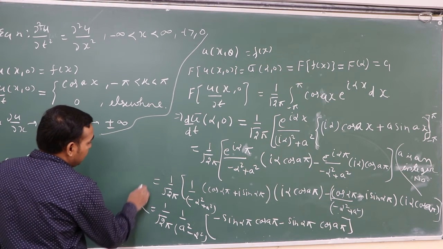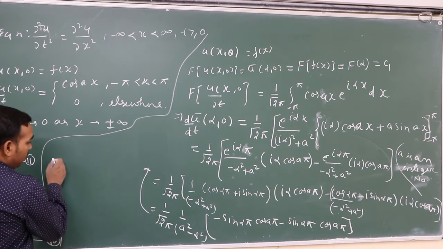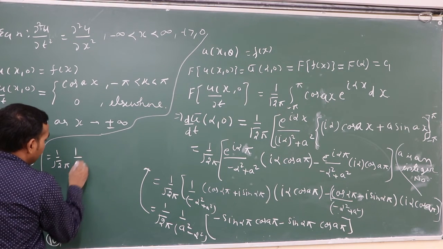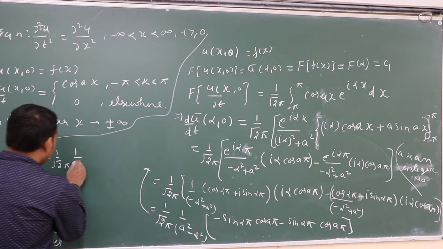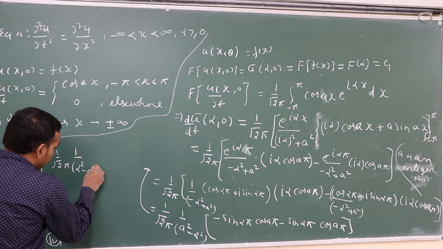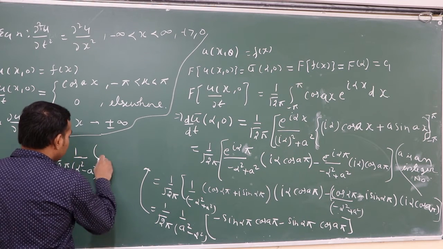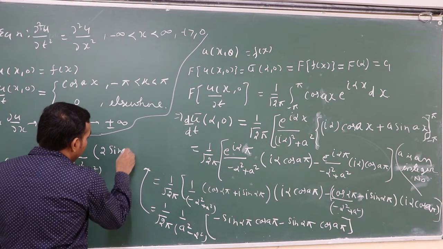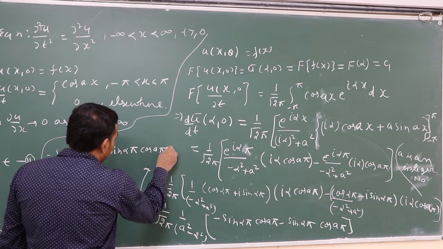Simply we can say this is going to 1 upon under root 2 pi, 1 upon, minus minus minus, so we can write alpha square minus a square. So this is 2 sin alpha pi cos a pi.